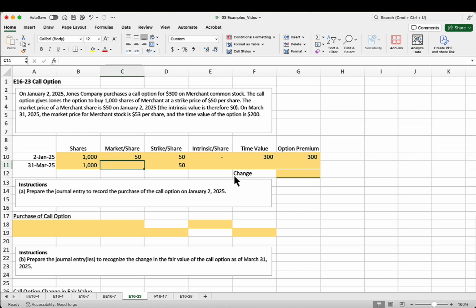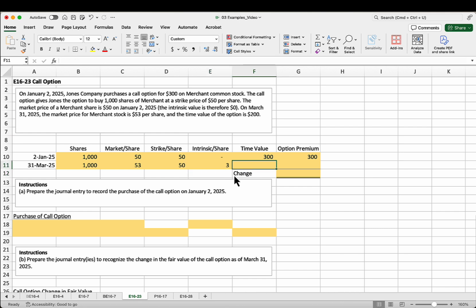But at this point in time, the market price has moved to $53 per share. And that means that our intrinsic value is now $3 per share, because remember, we have the option to go buy the shares at $50 per share, and then we can turn around and sell them for $53 per share. So we have that intrinsic value of $3 per share in our pocket.